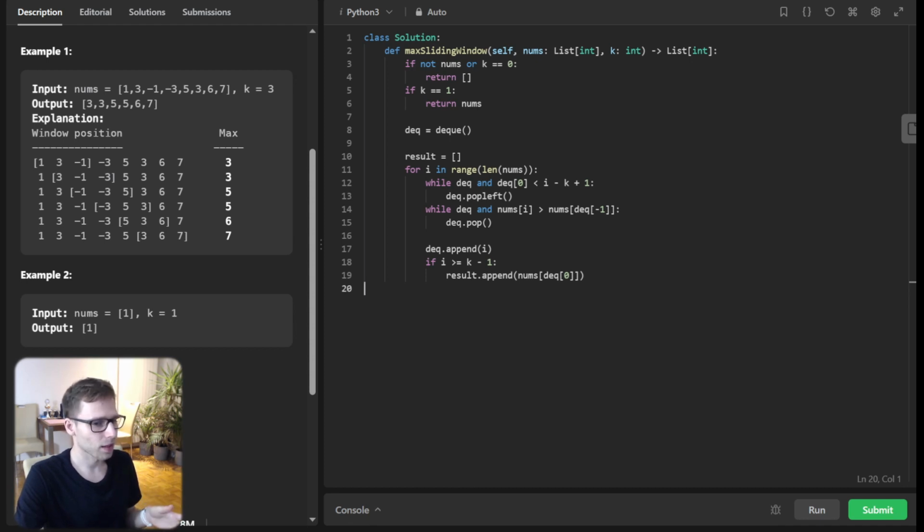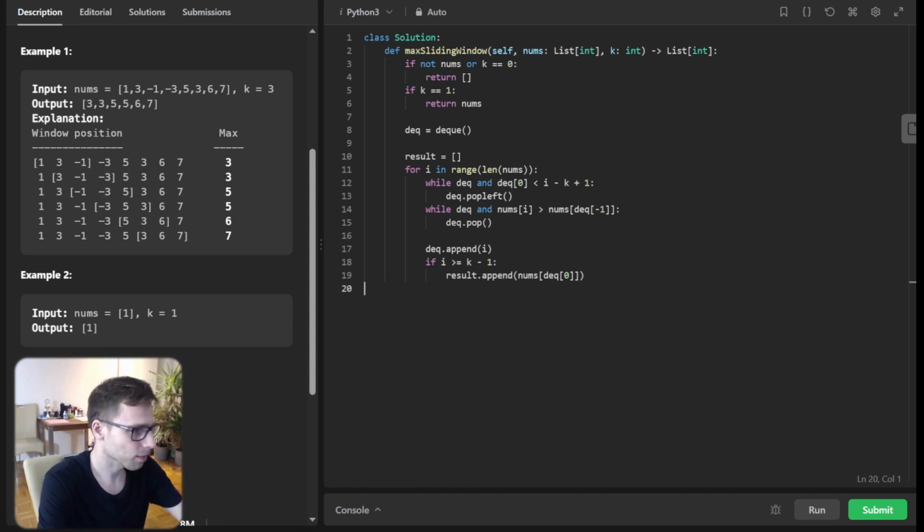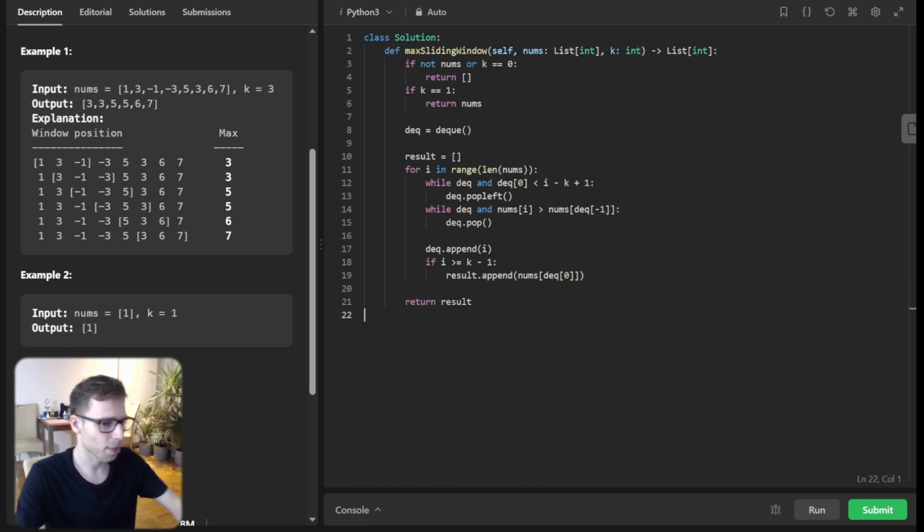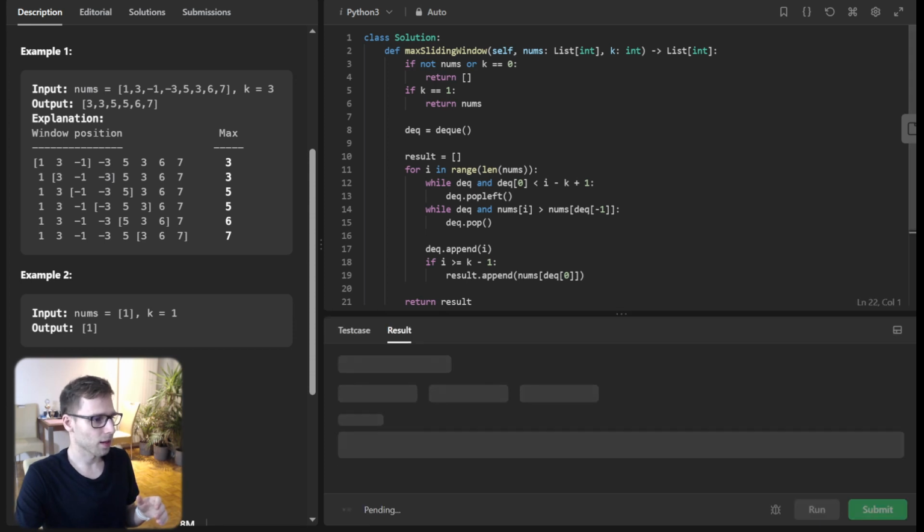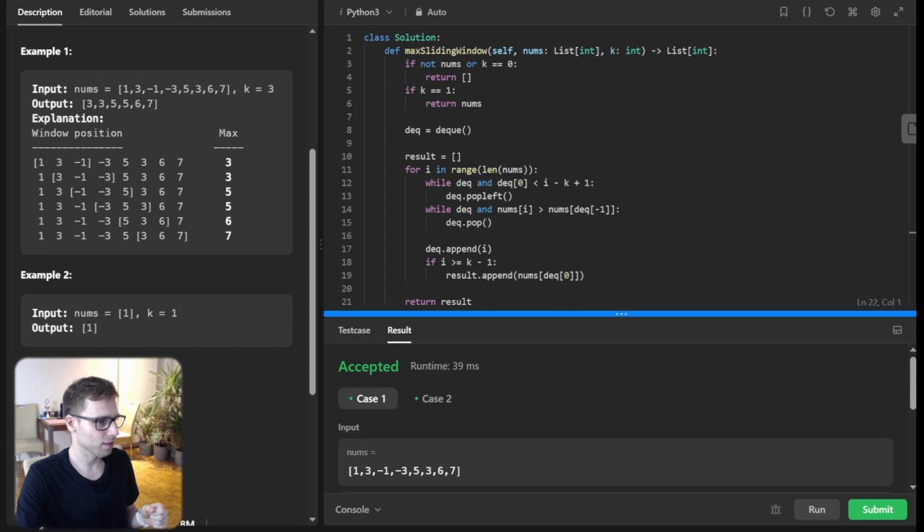And let's walk through an example. Test cases. So yeah, return result. So let's run it and verify if it's working.